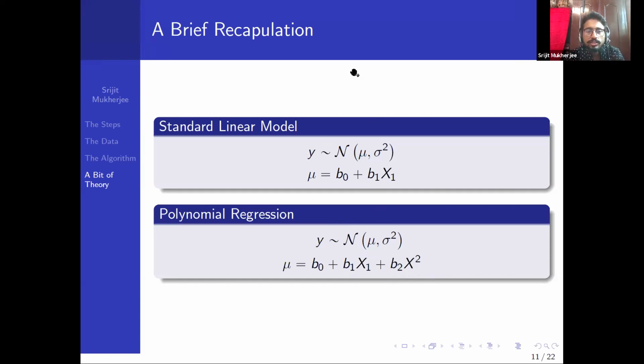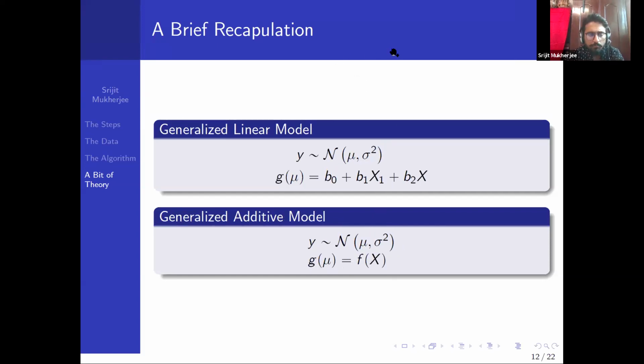The next part is the generalized linear model, where we have a link function g, and we estimate g of mu equal to beta naught plus beta 1 x1 plus beta 2 x2. And then we have the generalized additive model, which has a general function here. We will see how the functions look.